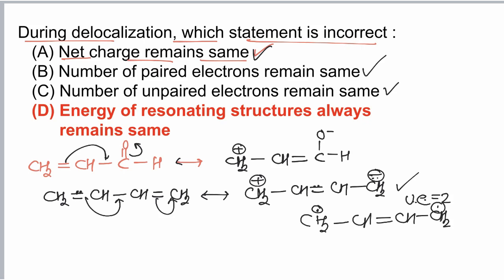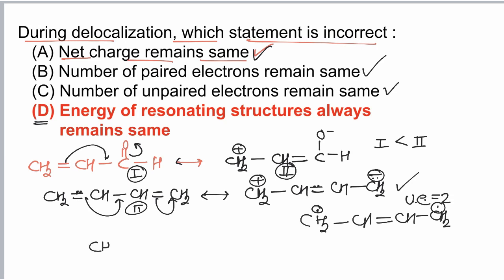Now if we consider option D, energy of resonating structures always remains same. So this is incorrect. Energy of resonating structures may be same, may be different. For example, if we take these two structures, first and second, the first has less energy compared to the second. The second has more energy, or we can say the first has higher stability than the second. While in the second example, the first is neutral and the second is charged. Charge has higher energy, so the second has higher energy, or the first has higher stability.